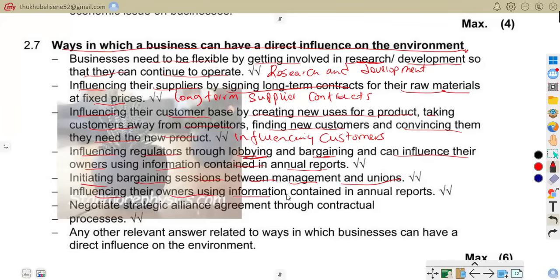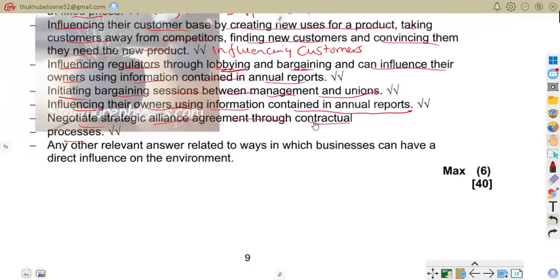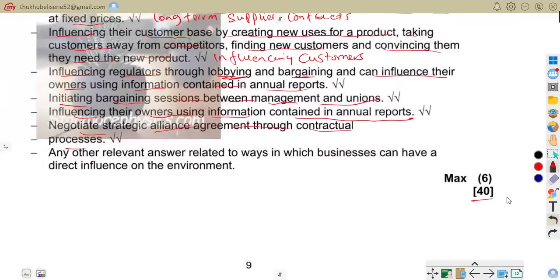Influencing the owners using information contained in annual reports. Negotiate strategic alliance agreements through contractual processes. So businesses cooperate for mutual benefit, where you find, for example, two companies sharing technology or joint marketing campaigns. So that is all about question 2, good people, where you are to get your 40 marks.